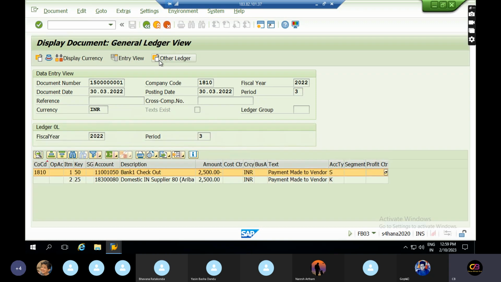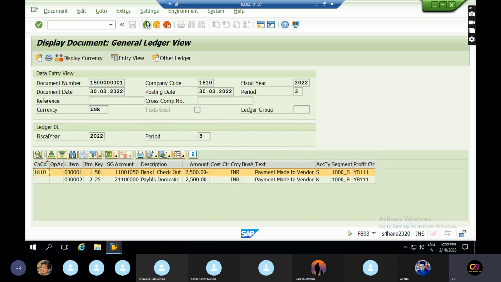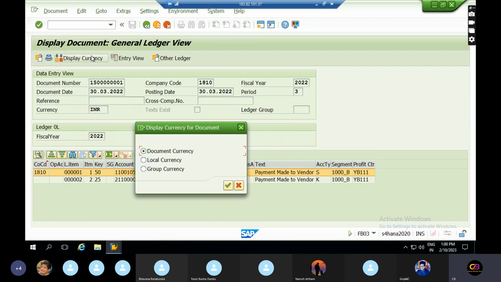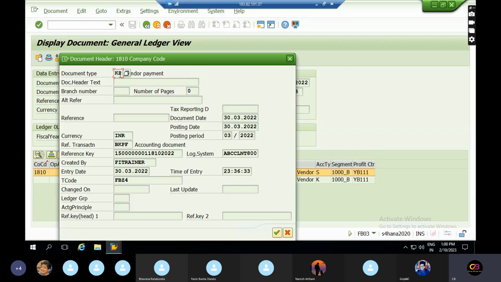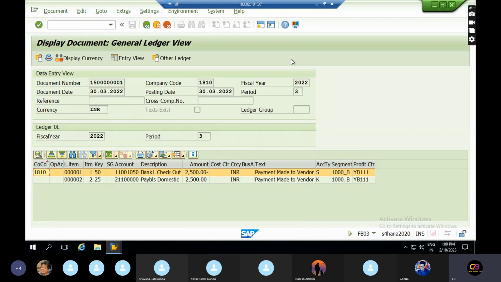In the general ledger view, you can see all this information: document currency, local currency, and group currency. You can see these reports. This is KZ document splitting. You can also split vendor invoices, customer invoices, and vendor payments and customer payments also.